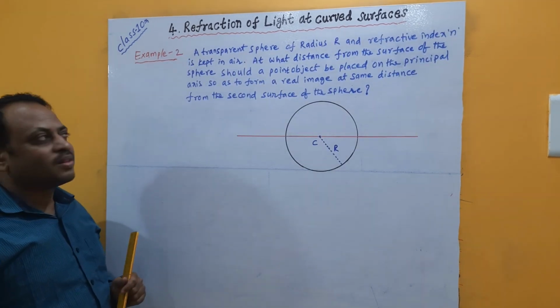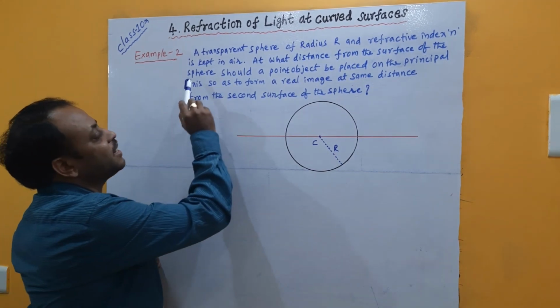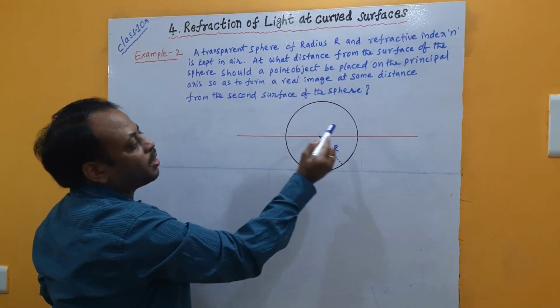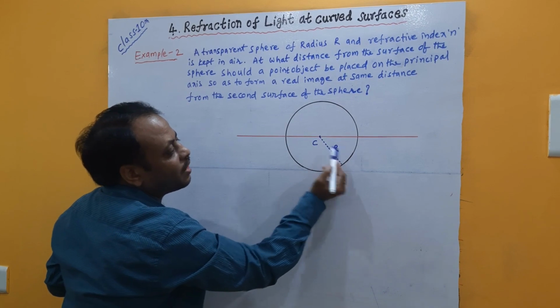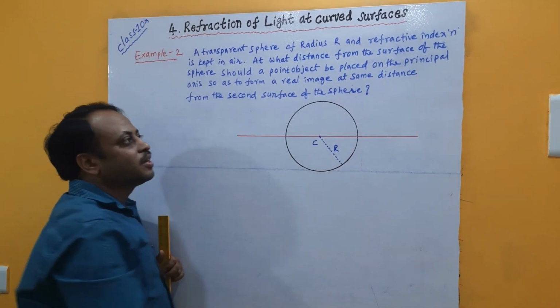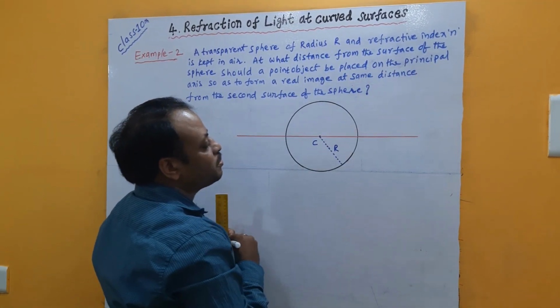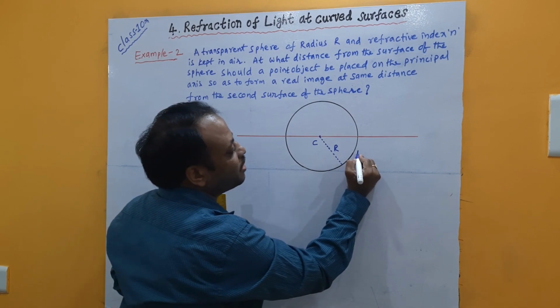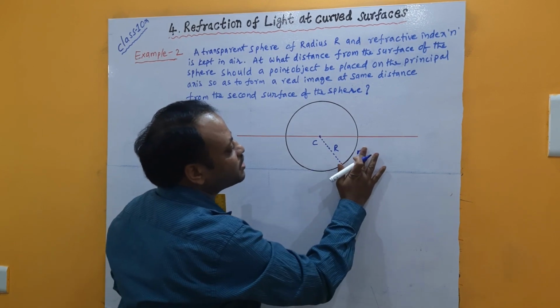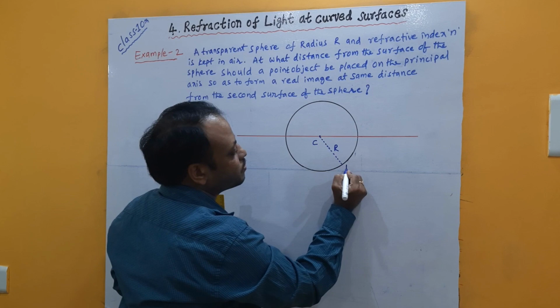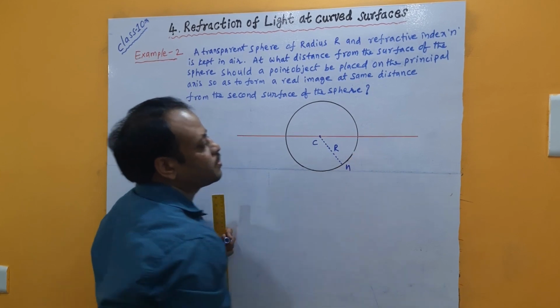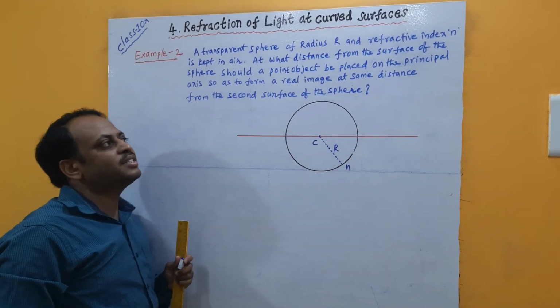Example 2. Suppose a case is given like this. A transparent sphere of radius capital R. This is a sphere having radius of curvature capital R, and refractive index n. This means the sphere is made of a material having refractive index n. Let me write it down. This sphere has refractive index n.